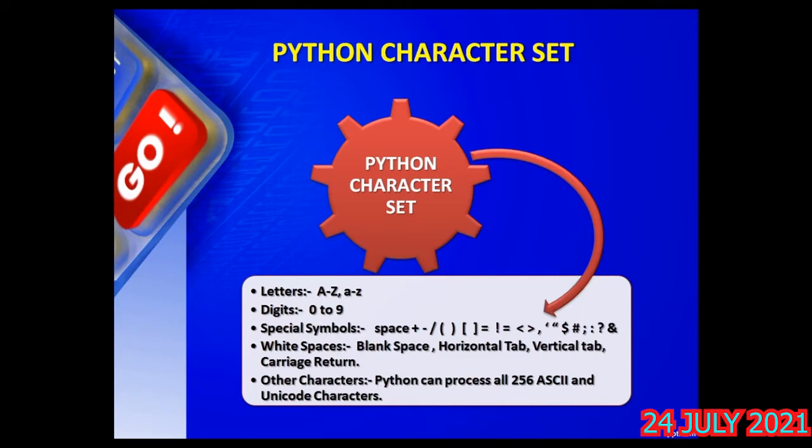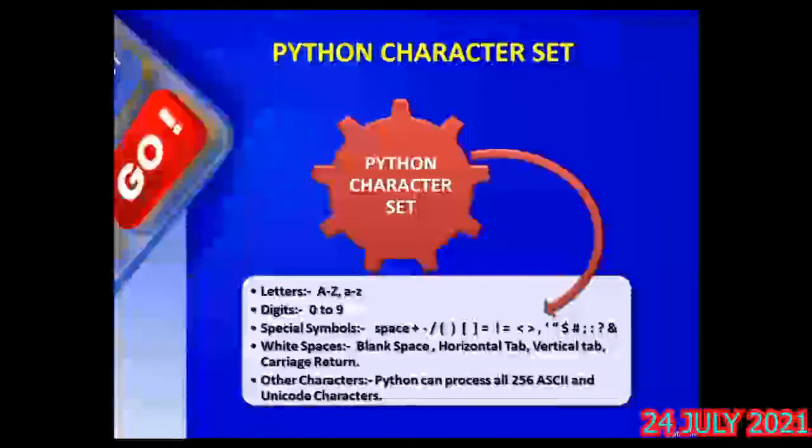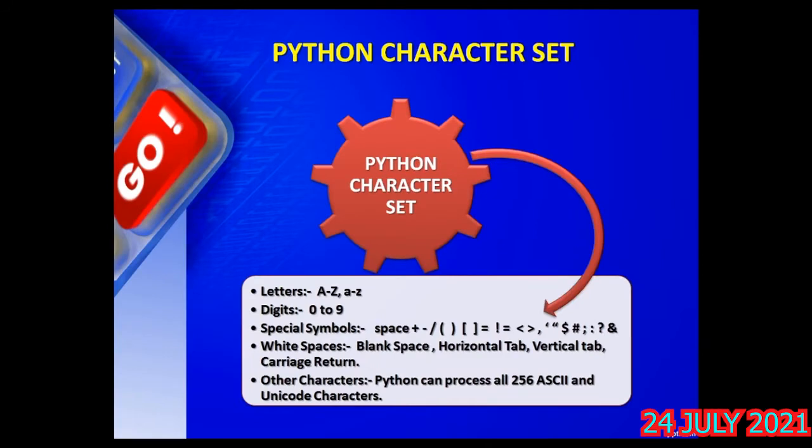Sometimes whenever you type a particular character, it appears on the screen, but sometimes when you press a key, you don't see anything on the screen, but an action will be done. For example, carriage return is nothing but the enter key on the keyboard. When you press the enter key, some action will be done there. When you are working with a computer with any kind of package or software, when you press it, you'll get some kind of response or some action takes place.